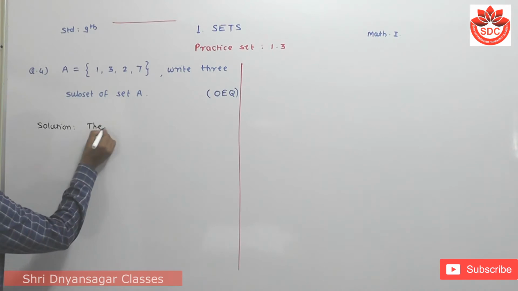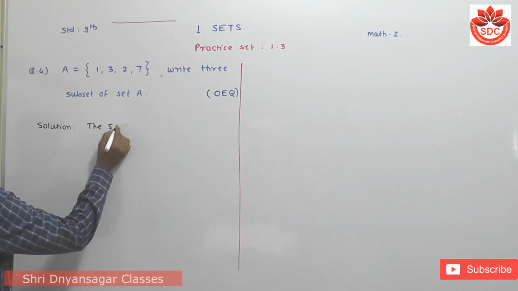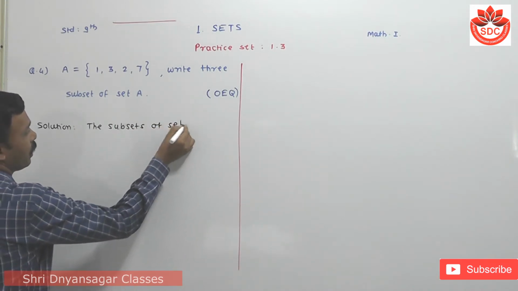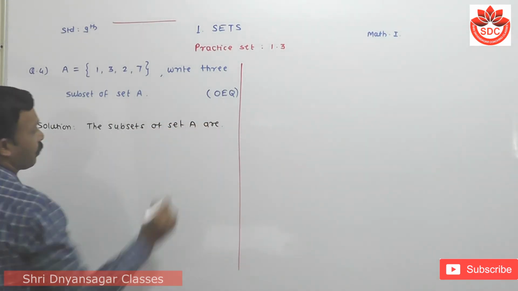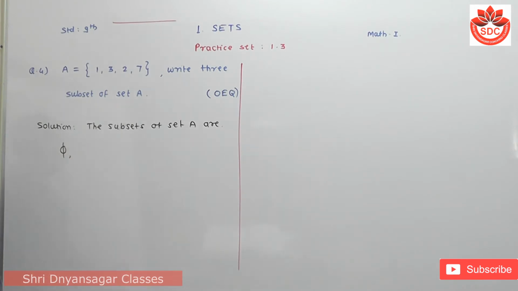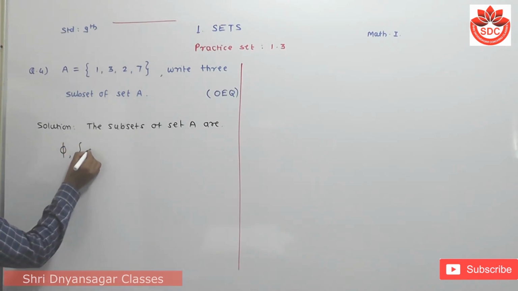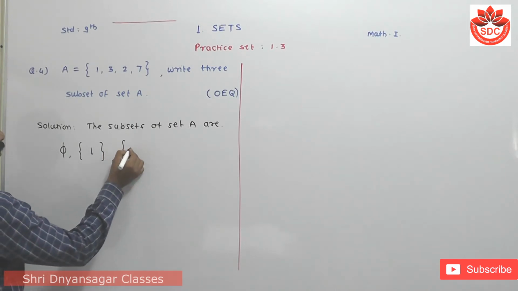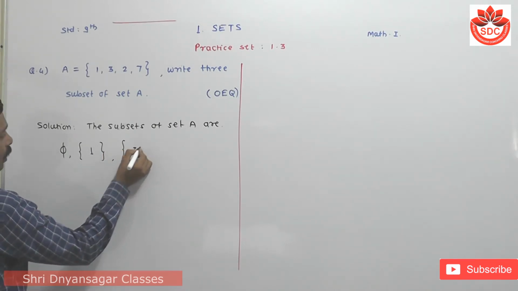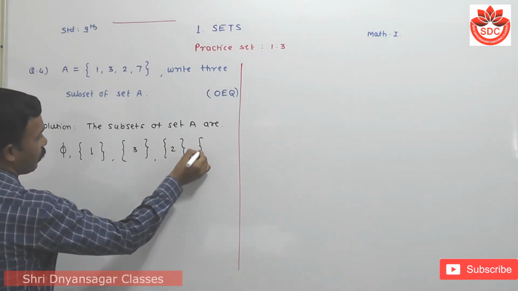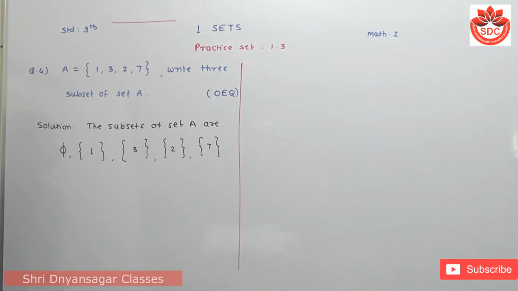Now its solution is: the subsets of set A are. Now the first one is only phi. The empty set is a subset of every set. Then the second one is you have to write only 1. Then the next one is 3. The next one is 2. The next one is 7.